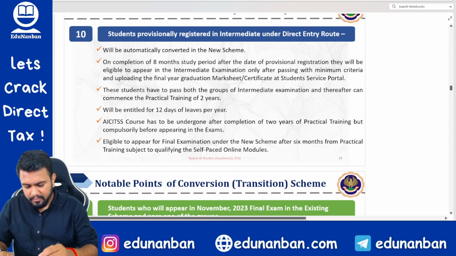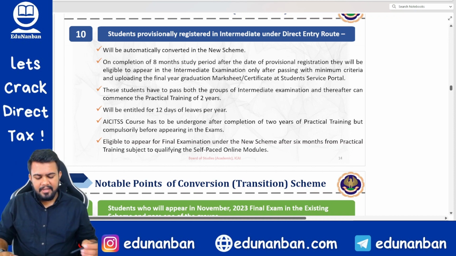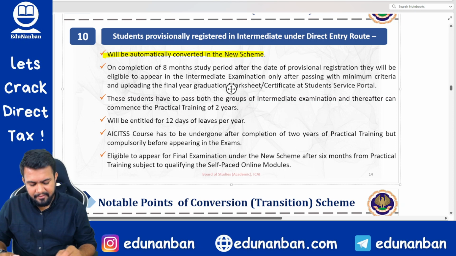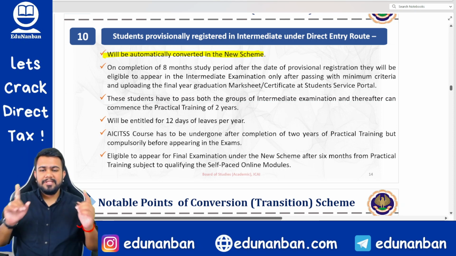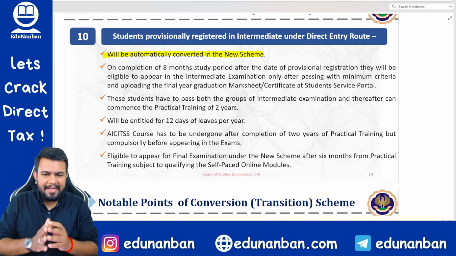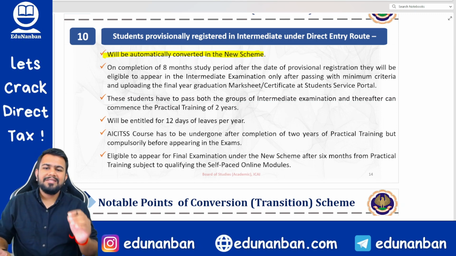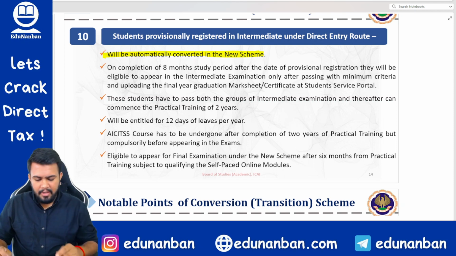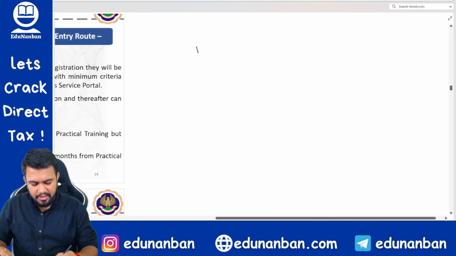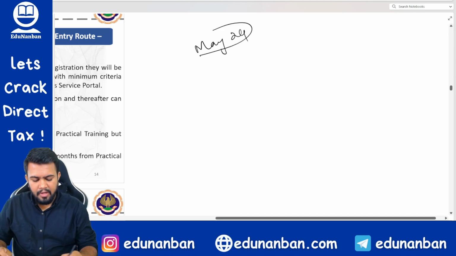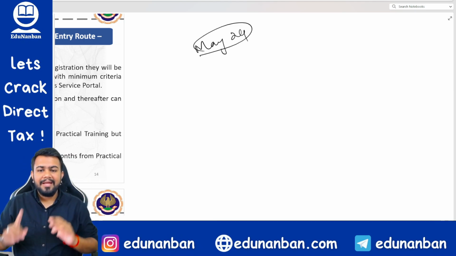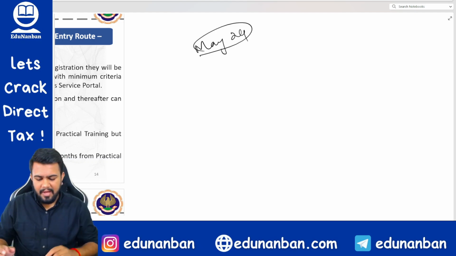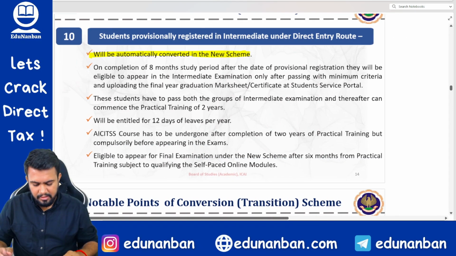Fine. Next, students provisionally registered in intermediate under the direct entry route will be automatically converted to the new scheme. So now, if you have registered in the direct entry scheme but you have not started your articleship, what will happen? You will be converted into the new scheme. Now, you have to write your examination in May 2024. You have to pass both groups of intermediate. After passing both groups of intermediate only, you can join articleship after completing ITT and orientation also.